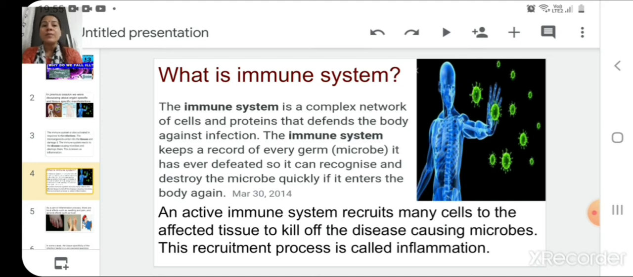An active immune system recruits many cells, which are related to your immunity. These recruited cells affect the pathogen, and these recruited cells or newly formed immunity cells go to the affected area in your body or affected cell and try to kill off the disease-causing microbes there. And this recruitment process is called inflammation.